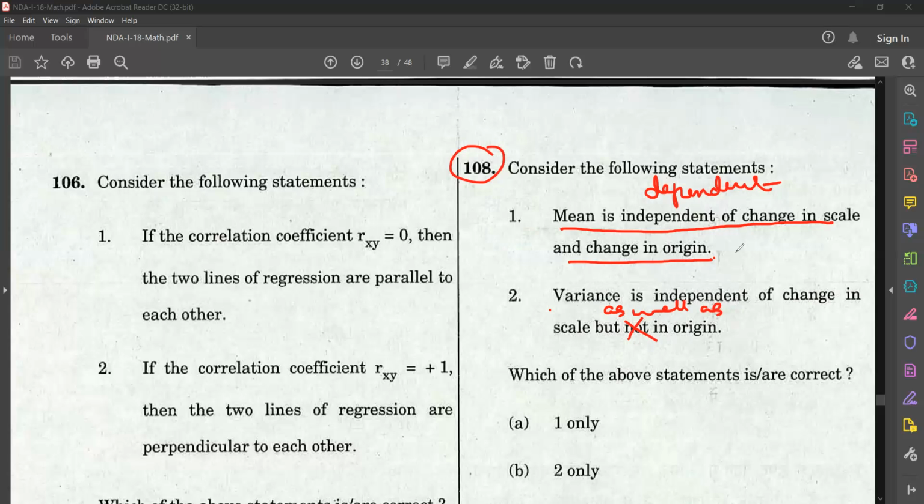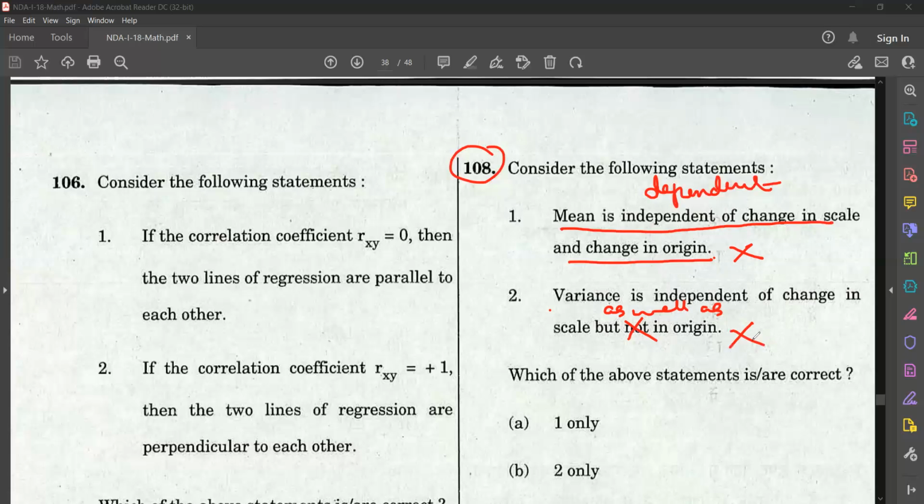So here both the statements are wrong. Mean is dependent on change in scale and change in origin, so that statement is wrong; they have given it as independent. Then variance, they have given independent of change in scale but not origin, but it is independent of scale as well as origin. So this statement is also wrong.